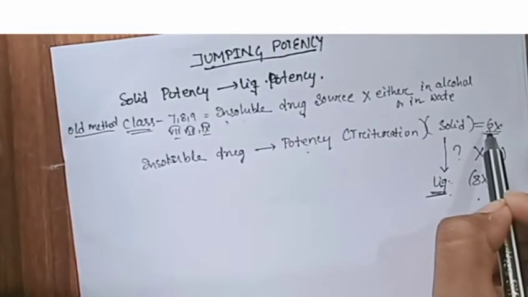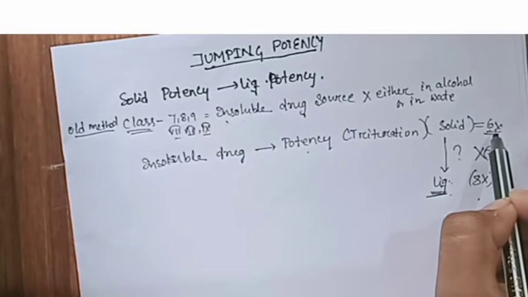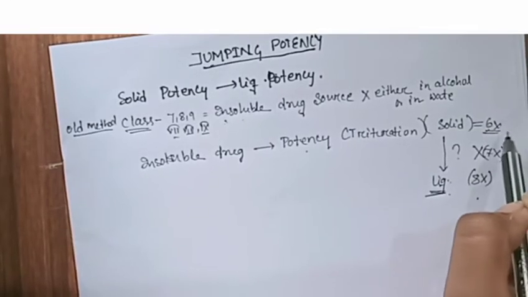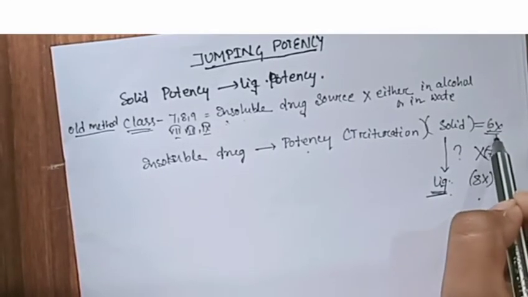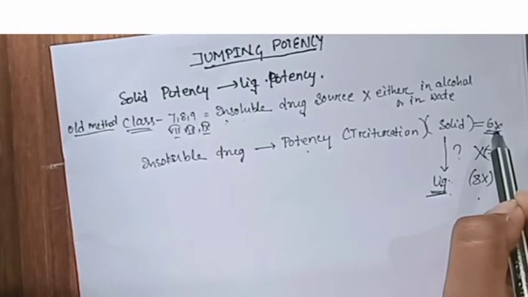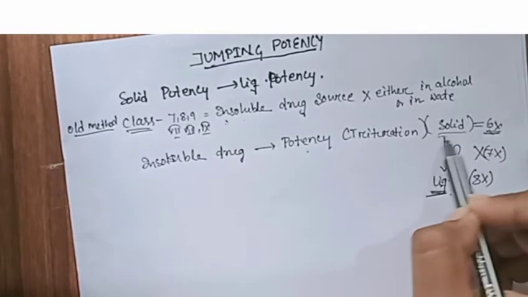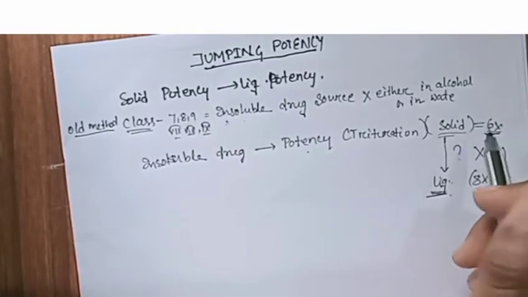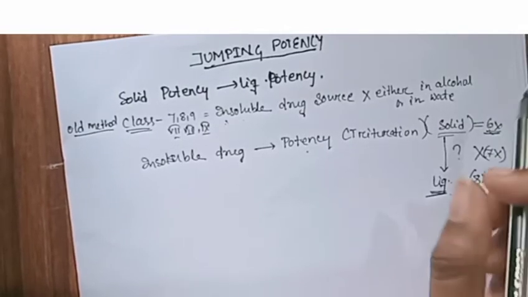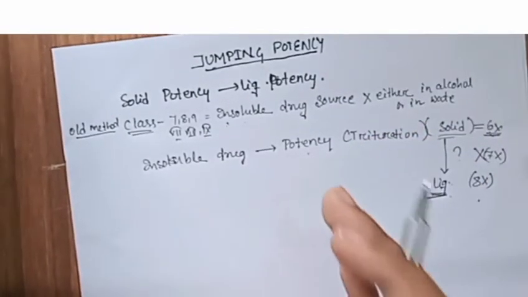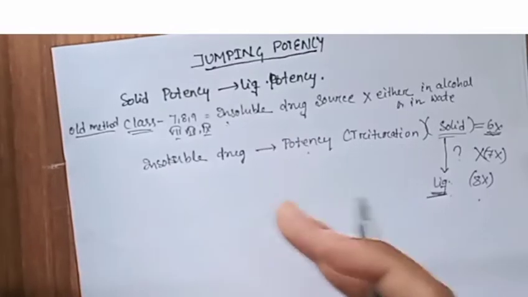After more and more trituration in powder form, they become soluble after 6x. Due to this insolubility, we have to make the 6x form of the solid drug material. After that we can convert it into liquid form. That is all regarding the basic knowledge of the jumping potency.